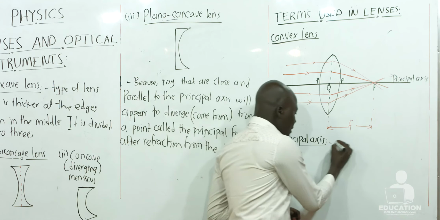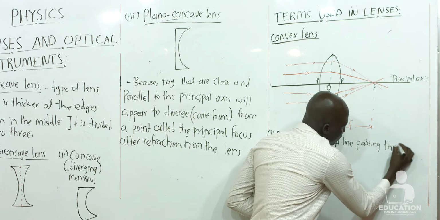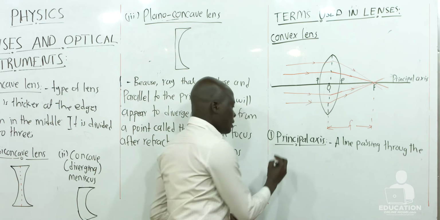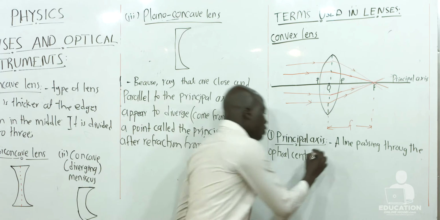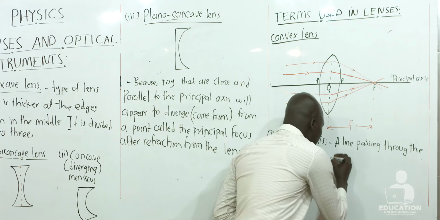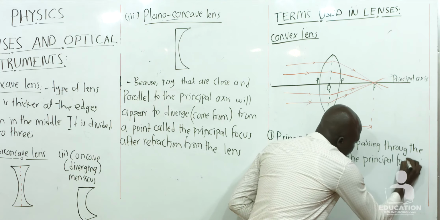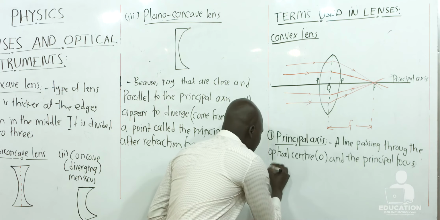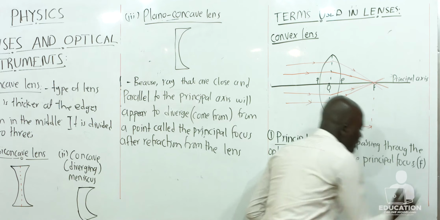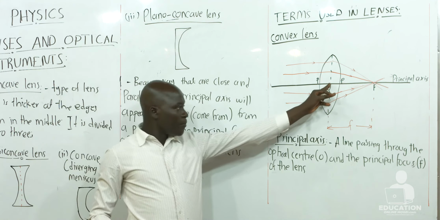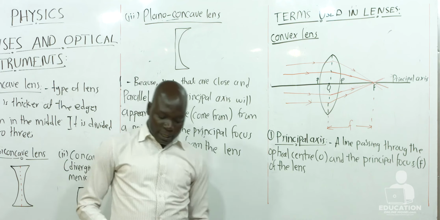So we define the principal axis as a line passing through the optical center, which we denoted with the letter O, and the principal focus of the lens, which we denoted with capital letter F. This line is the principal axis of the lens.